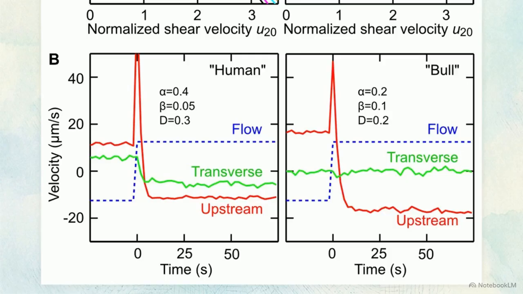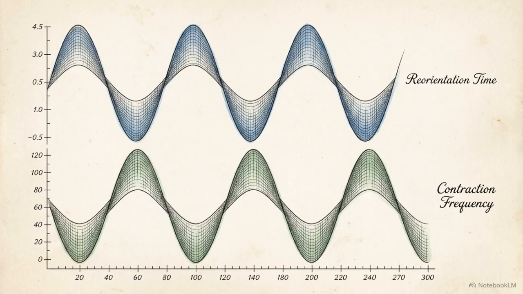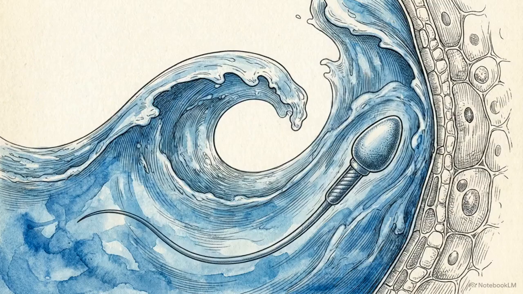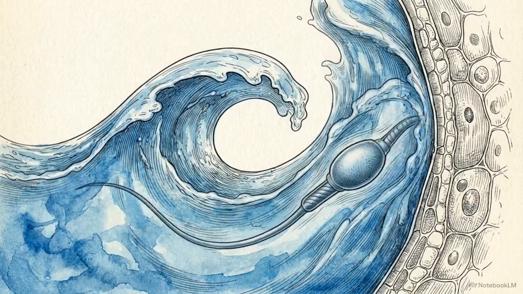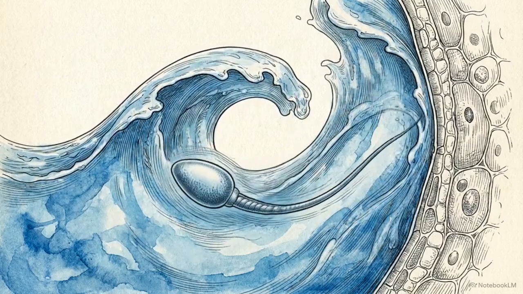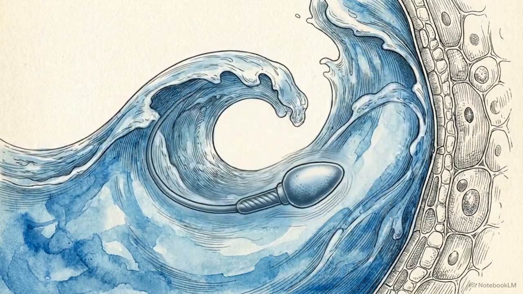These graphs show that the cell's response can be predicted through simplified kinematic equations. By modeling shear alignment, chirality, and orientation noise, we can replicate the velocity curves seen in the tracking data. These reorientation times closely match the frequency of cervical contractions. This suggests the cells have evolved to utilize fluid mechanics, turning the hostile counterflow into a mechanism for efficient transport.